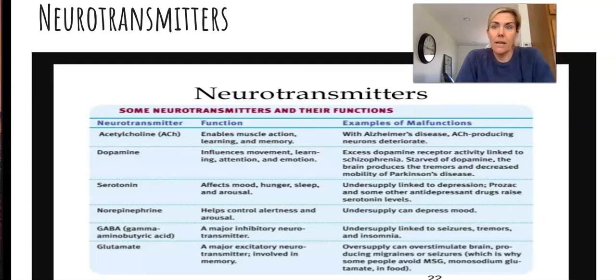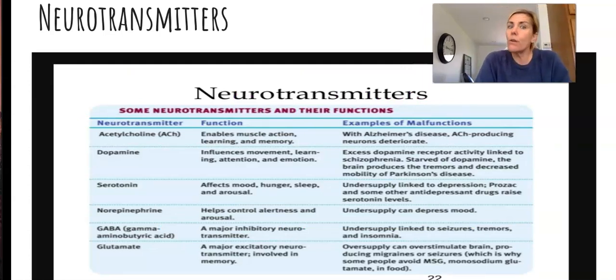Okay? And here's just a quick overview of the most important neurotransmitters that you're probably going to see on the test. And those are all in the Prezi in Unit 3 with my good mnemonics in there. So if you want to go back and look at that. But just a quick little synopsis of these. The acetylcholine, or ACh, remember that enables muscle action, learning, memory. It's also associated with Alzheimer's disease. So muscle contraction, muscle spasms, learning, got it, okay.